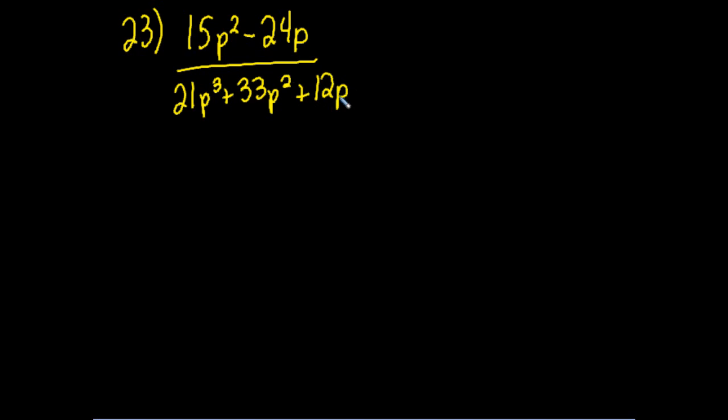Okay, I have p to the third, p squared and p. That tells me that there's going to be a possibility of 3 excluded values. So I'm going to set my denominator equal to 0.